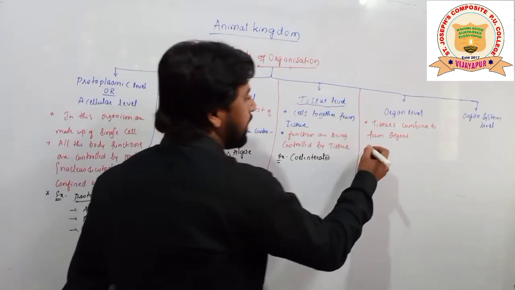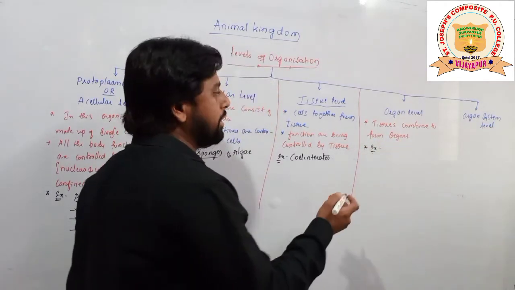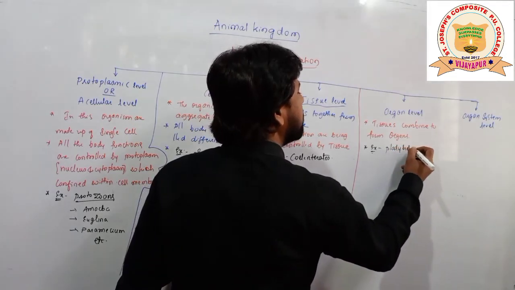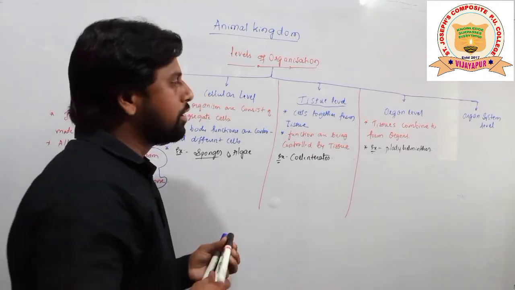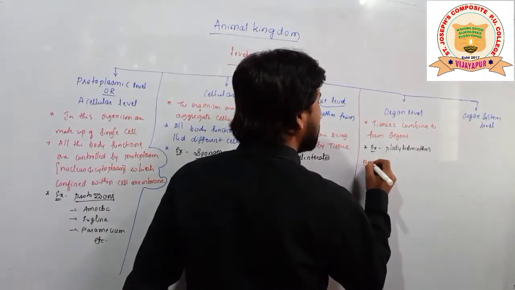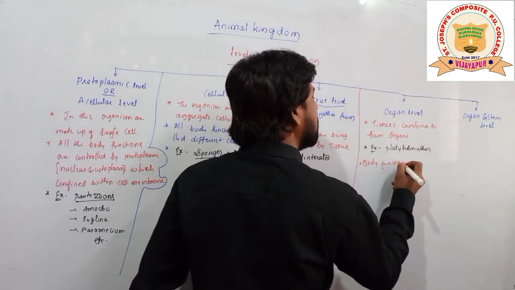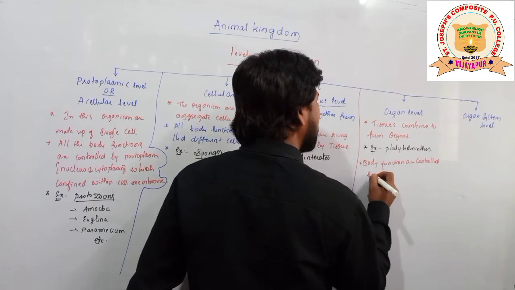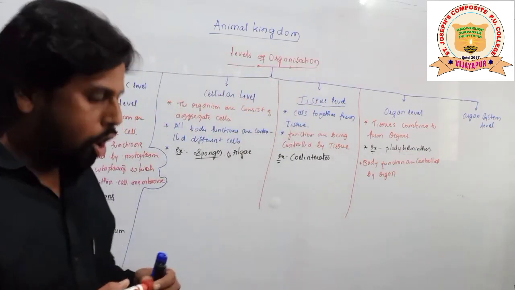That is why it is considered the organ level of organization. We can give the example here, platyhelminthes. Body functions are controlled by organs, students.